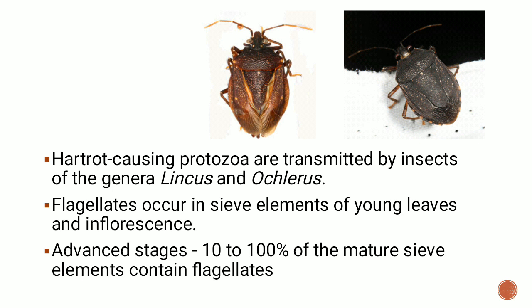So the organism rapidly multiplies in the phloem and blocks it, due to which, as these sieve elements have been plugged with the flagellates or plugged with the protozoan, it results in blocking of the transport of photosynthate to the roots. So whatever photosynthetic material has been produced by the leaf is unable to move downwards and go to the roots. So this is the main reason why the organism is affecting the plant.